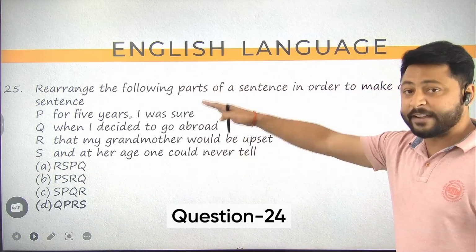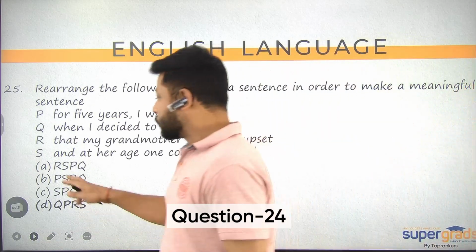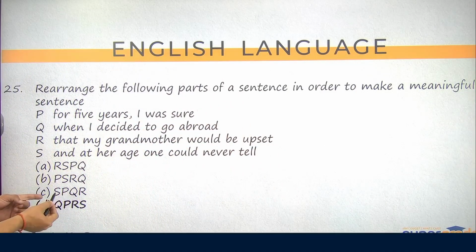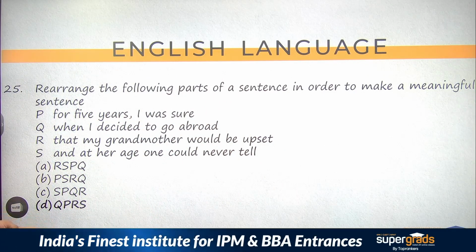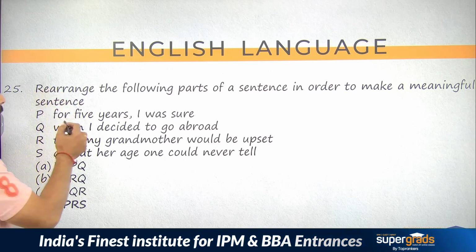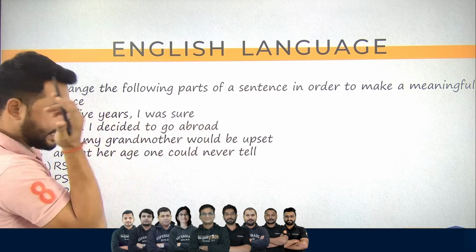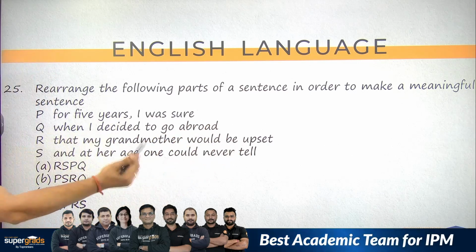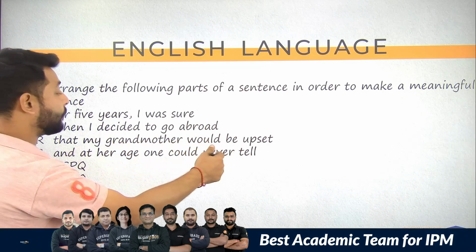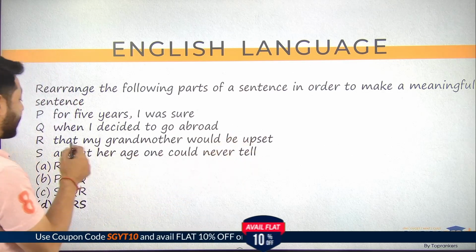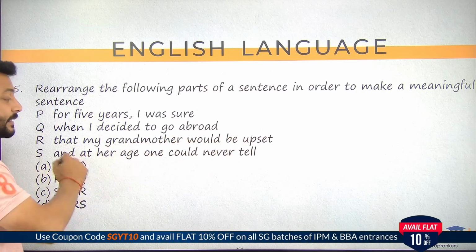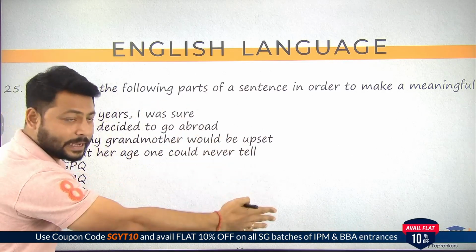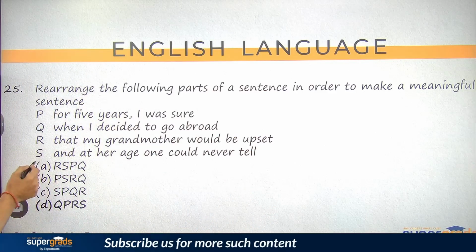Question number 25 में rearrangement करना है. Alright, so R से start हो सकता है, P से start हो सकता है, S से start हो सकता है, Q से start हो सकता है. P बोल रहा है for 5 years I was sure, so this can start. Okay, when I decided to go abroad, ये भी हो सकता है. That my grandmother would be upset. अब that my grandmother would be upset is explanation of something. कुछ बता रहे हो आप यहाँ पर, so this should not start. If this should not start, मेरे पास यहाँ से A eliminate हो जाता है.